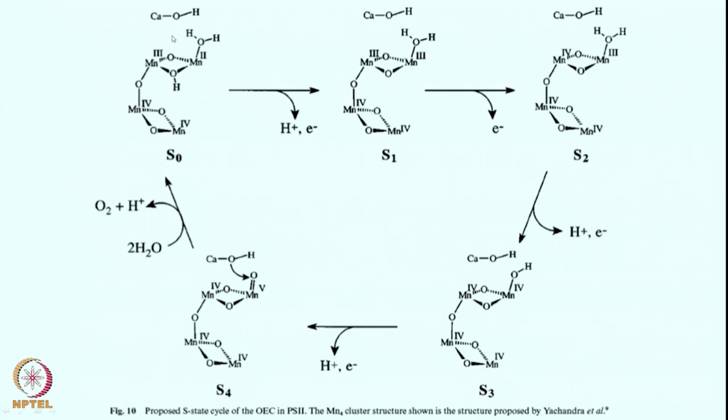So, in the next class we will be discussing the details of these steps, how this stepwise mechanism is giving you water to oxygen, but it is important to understand that once again the mechanisms are not really crystal clear. We really need to do much more studies to better understand this OEC or photosystem II. One thing is for sure, these are 4 manganese 1 calcium clusters, and these are going to be the most fascinating and perhaps the longest unsolved enzyme so far, where despite having the crystal structure we are still not sure what is going on.